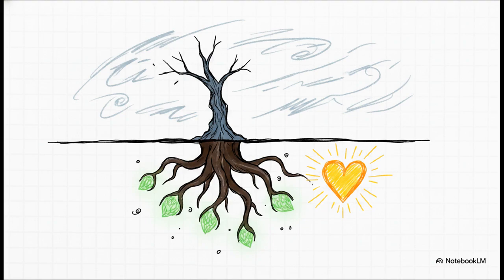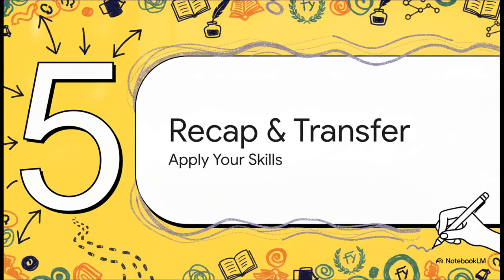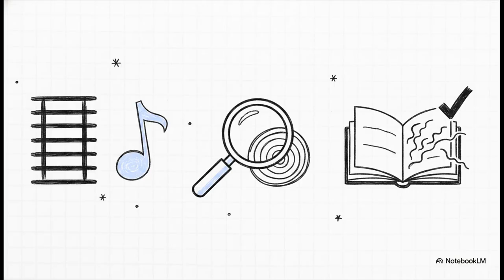Finally, section 5, our recap and transfer task. Let's apply your new skills. Let's lock this in with a quick 3-point recap to summarize exactly how we can confidently analyze poetry. Point 1. Poetry uses unique structures like lines and stanzas, along with sound and imagery, to convey deep meaning incredibly efficiently. Point 2. By reading a poem multiple times for gist, craft, and meaning, we can uncover these layers just like a detective. And point 3, never forget this one. There is no single hidden answer, only interpretations supported by textual evidence.